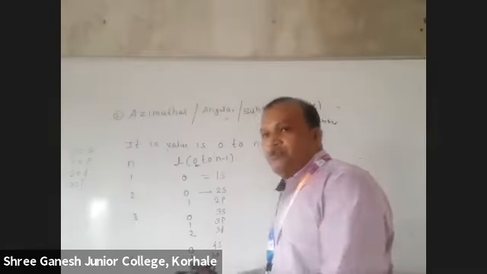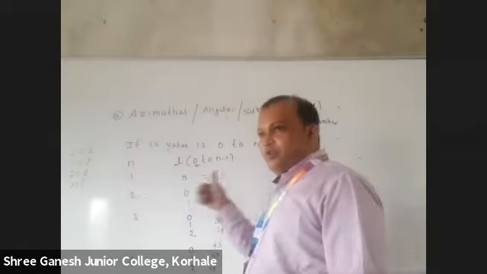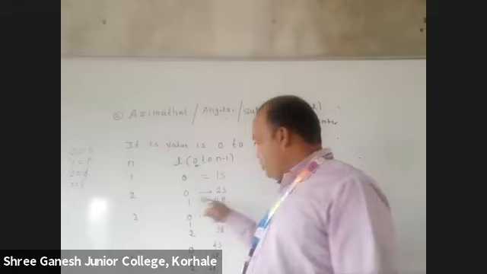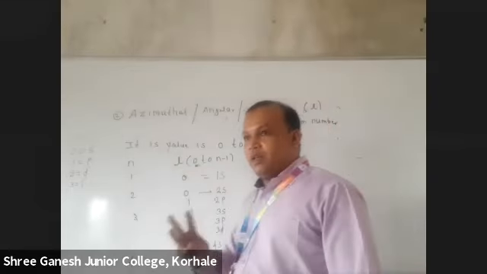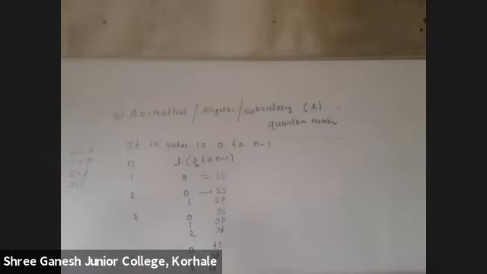This is the same electronic configuration we wrote now. First shell, no further subshell, only one is there. Second, 2s, 2p. Third, 3s, 3p, 3d. Fourth, 4s, 4p, 4d, and 4f.